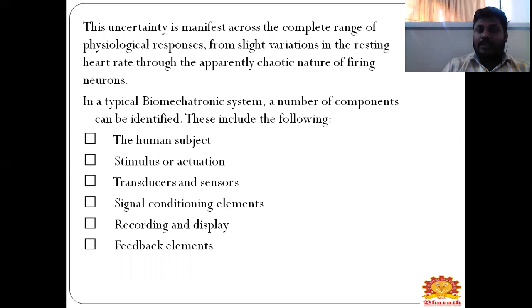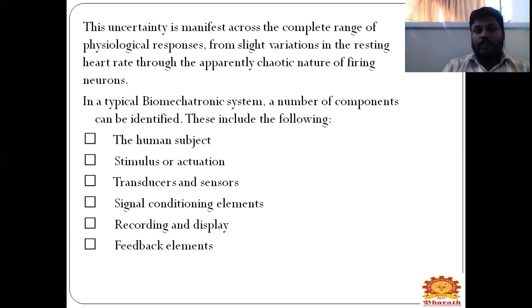In a typical biomechatronic system, a number of components can be identified, and these are the following components which come under biomechatronics. What are the components in biomechatronics we will be seeing?